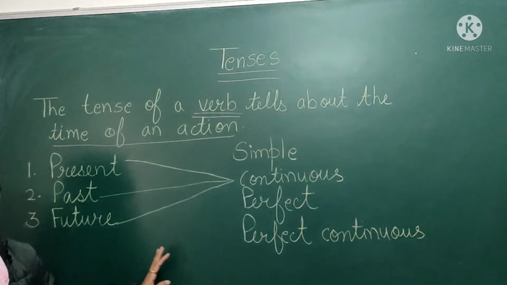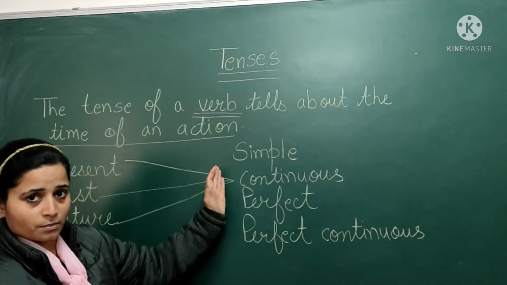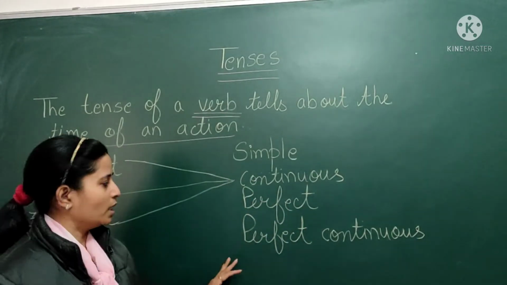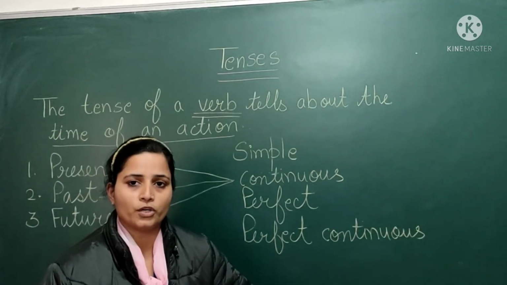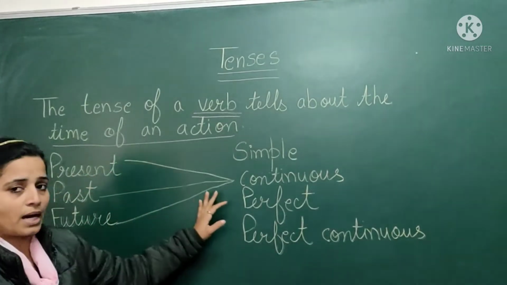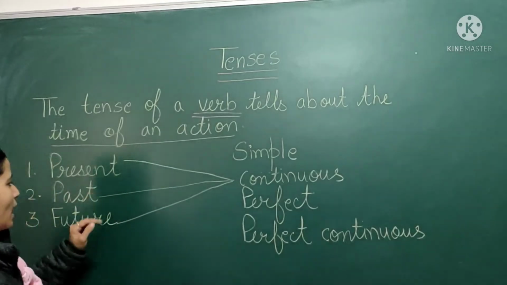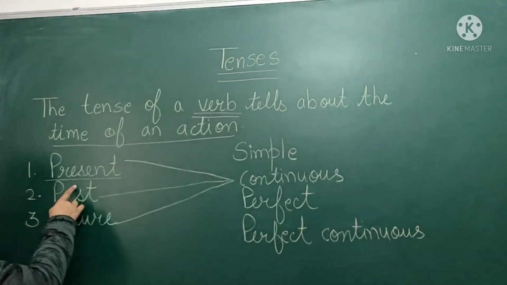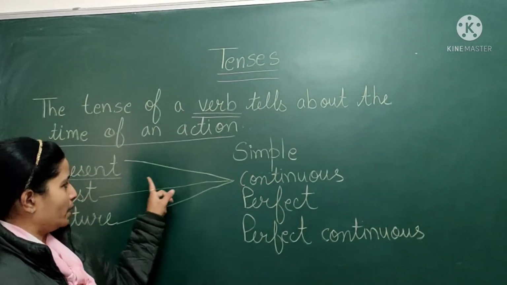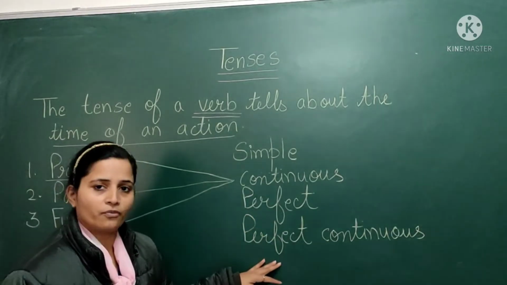After that, these tenses are divided into four main parts: the first is simple, the second is continuous, the third is perfect, and the last is perfect continuous. So there are three main tenses, and each is divided into four subcategories. If I talk about present tense, the four parts are simple present, present continuous, present perfect, and present perfect continuous.